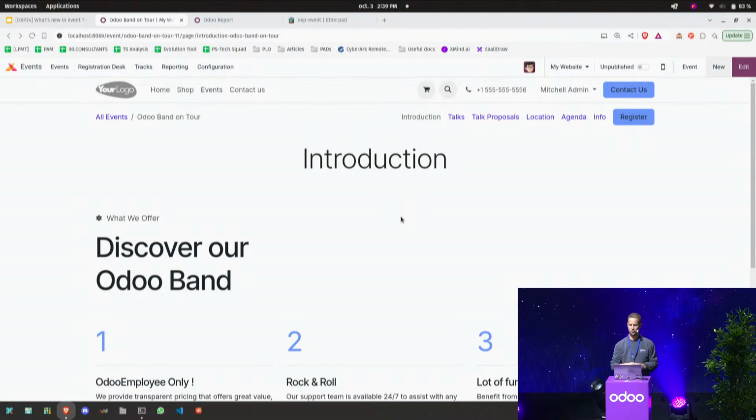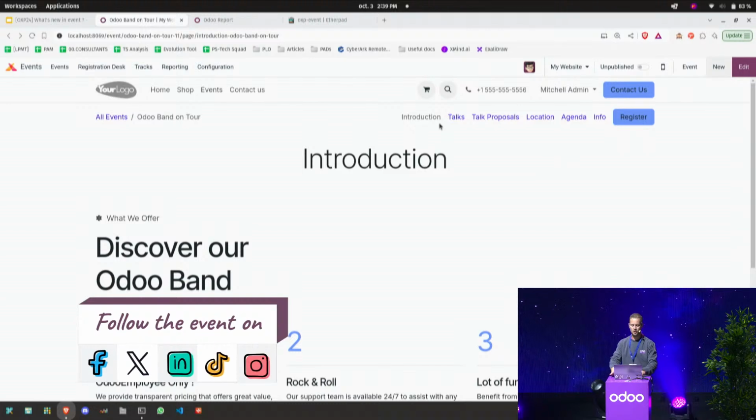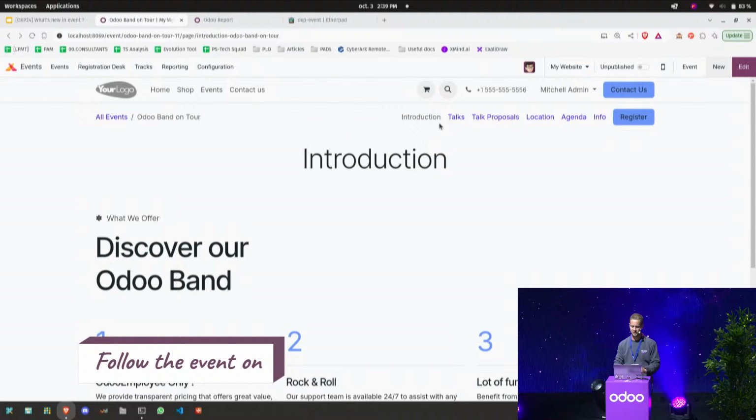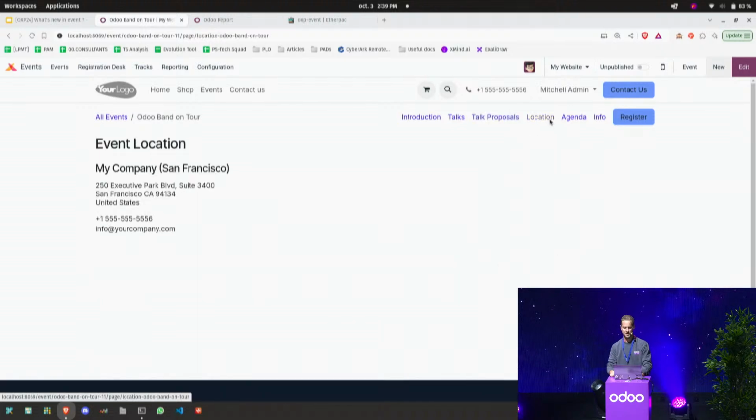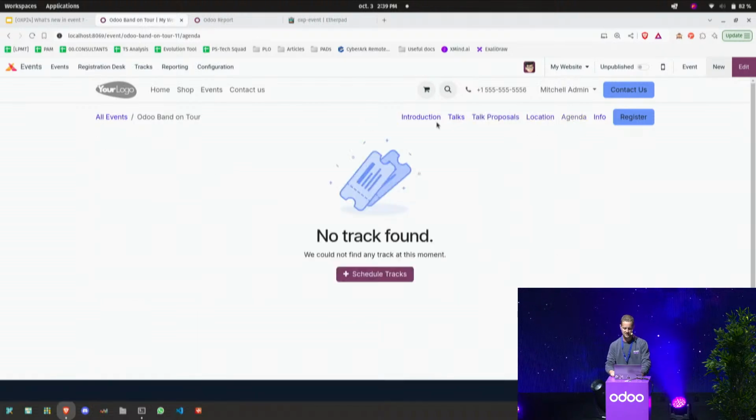I'm not going to spend too much time on this because there are also amazing talks about the website builder and how to design very good, beautiful websites. And just to highlight some elements, so here automatically Odoo creates this sub-website for this event where you're going to have multiple links to the different talks and tracks and give you the agenda.